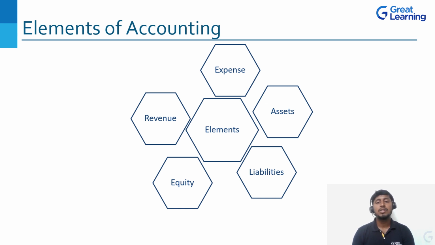Okay, and the main difference between assets and liabilities: assets we invest in for future benefits, and for liabilities we have already taken the benefits, so for that purpose we are going to repay the money, and that is called liability. For example, assets, I have already told you the examples, plant and machinery and land and building. When it comes to liabilities, we take a loan. We have already taken the loan, and for that we are going to repay. That is liability.